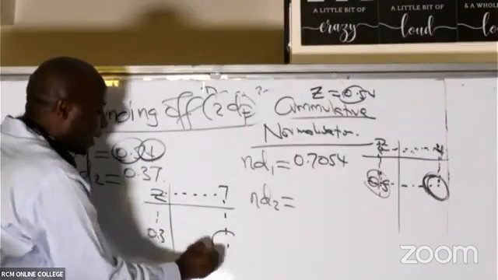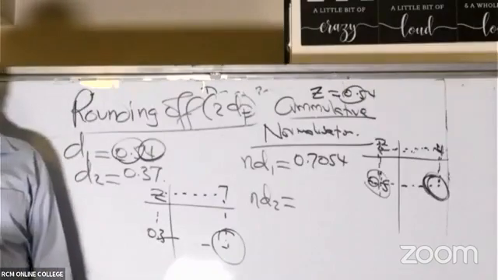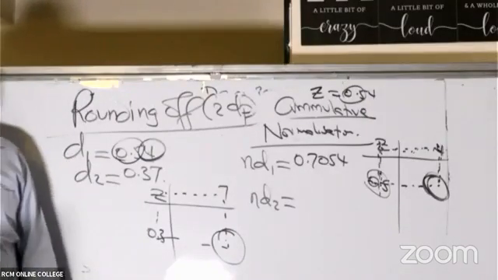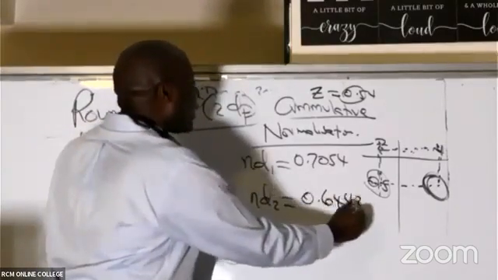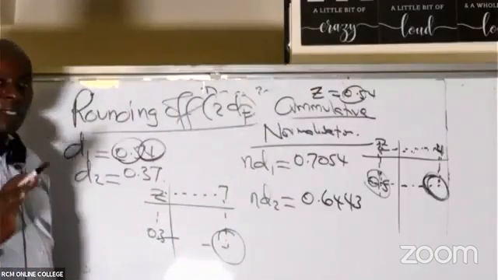Give me the connector here, the connector there. What are we able to read? All right, so we have 0.64, 43. These are two very, very important numbers.